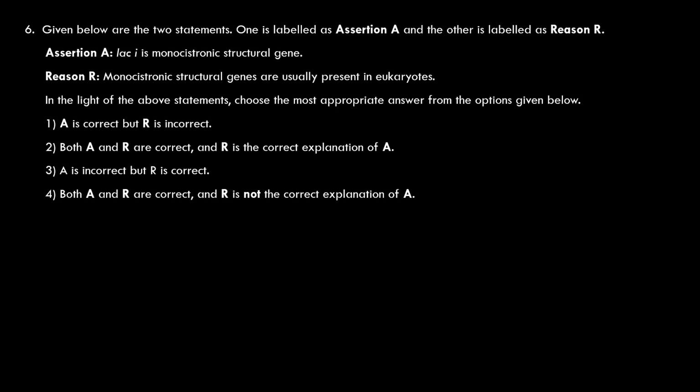Monocistronic structural genes are usually present in eukaryotes. This is also absolutely true. But as a reason, it is not explaining the assertion. So A and R are correct, R is not the correct explanation of A. So the fourth option must be the correct one. Let us see the answer.